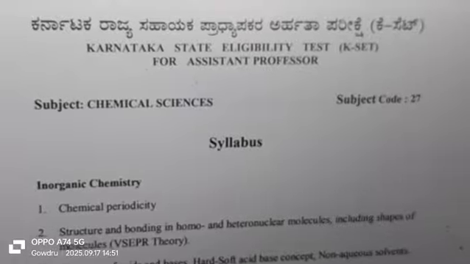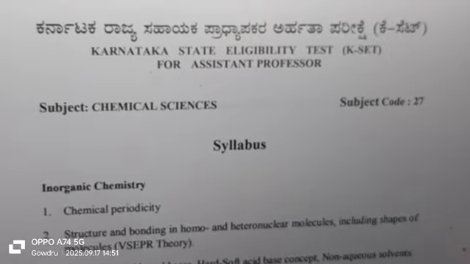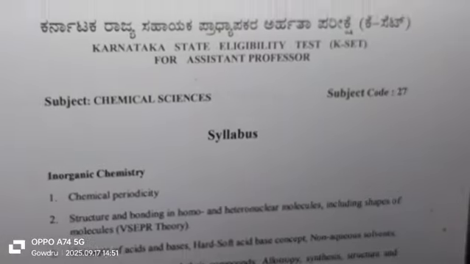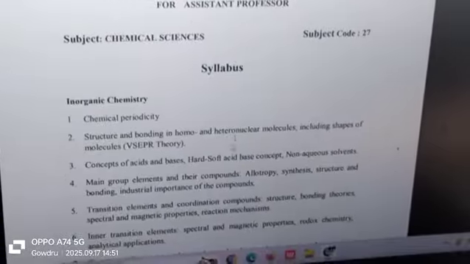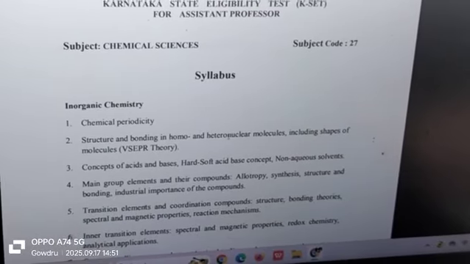I think you have already seen the syllabus. If you have not seen it, you can see it here. This syllabus consists of three branches, which you have already studied in your MSc also.